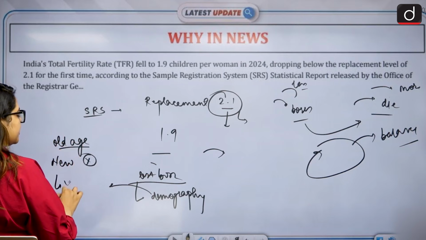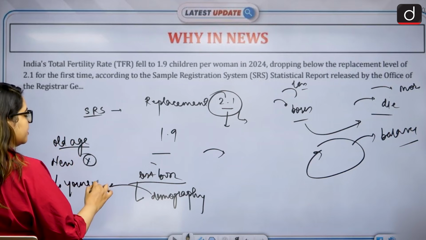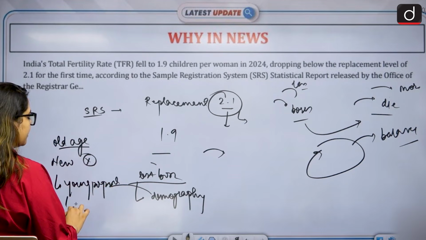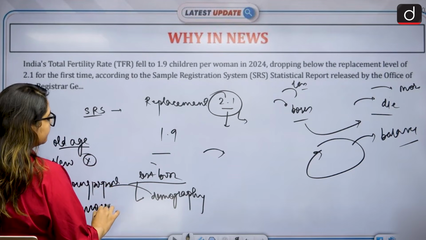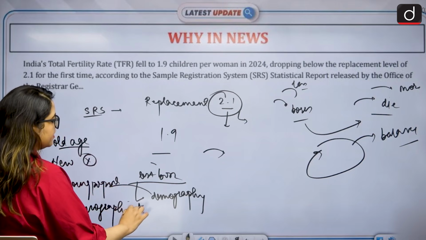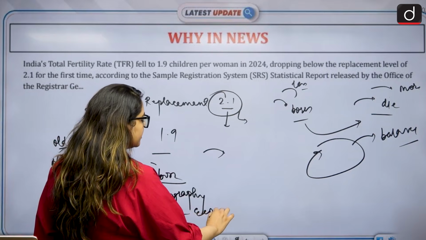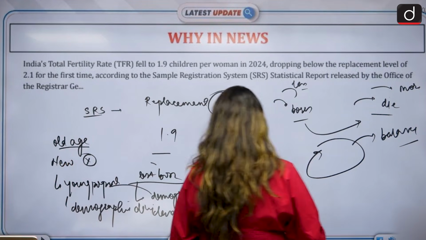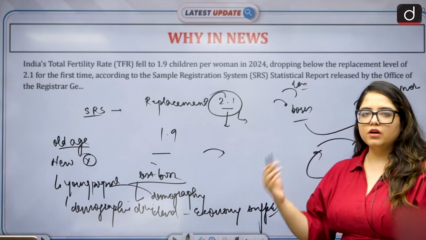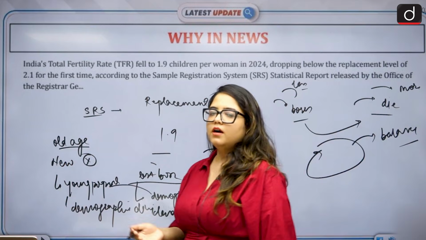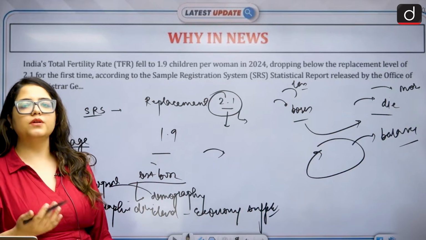If new people are not there, we won't have young population. If we don't have young population, we won't have a good demographic dividend. If we don't have a good demographic dividend, naturally our country or our economy will suffer because of that, right? Because if we don't have younger people to work, to do the research, to do the development, who will do that?